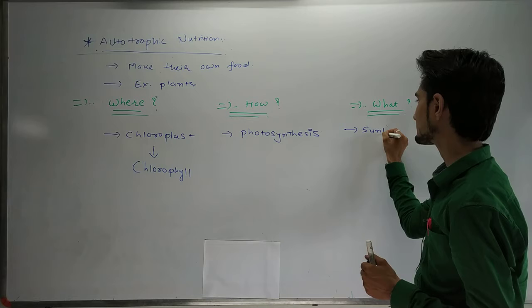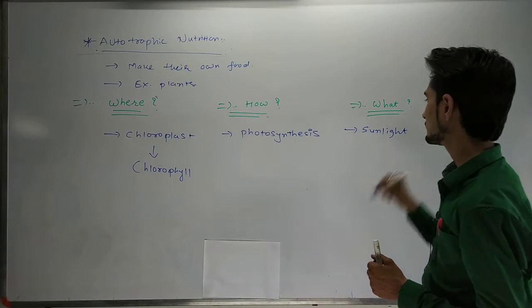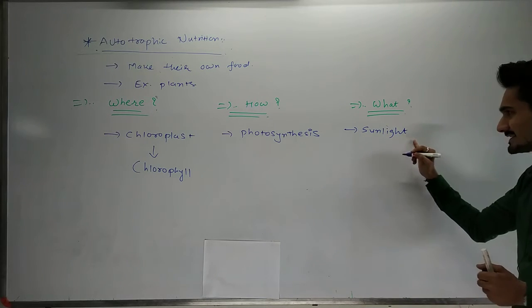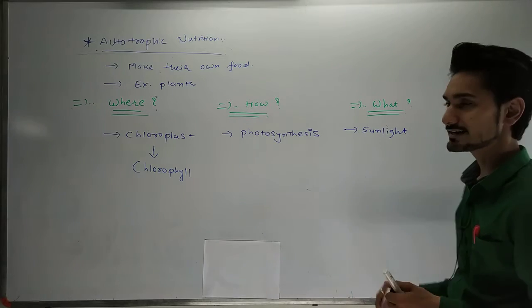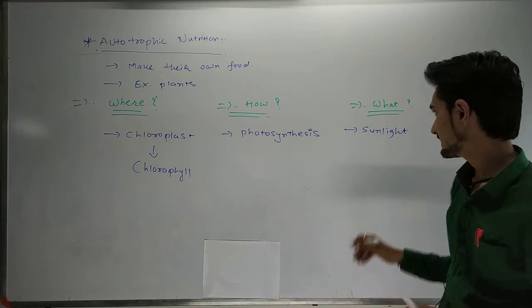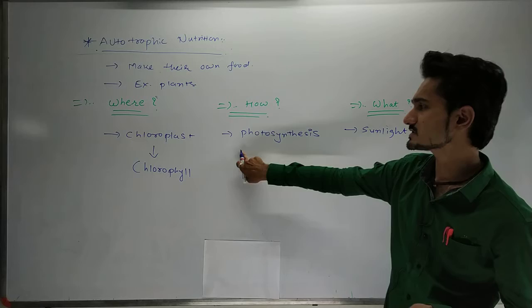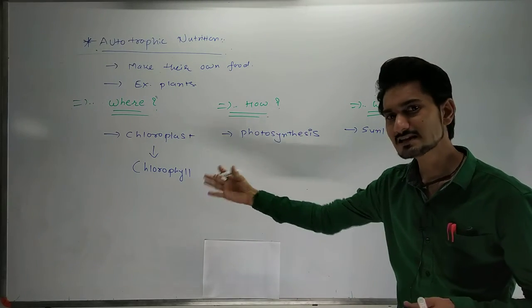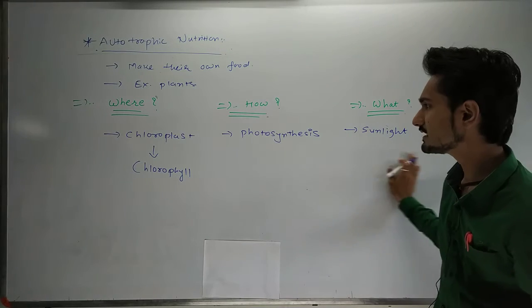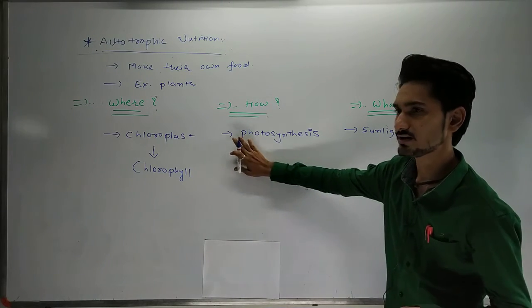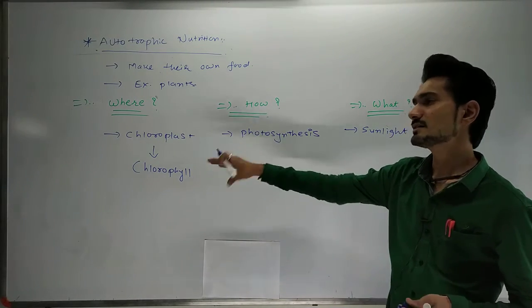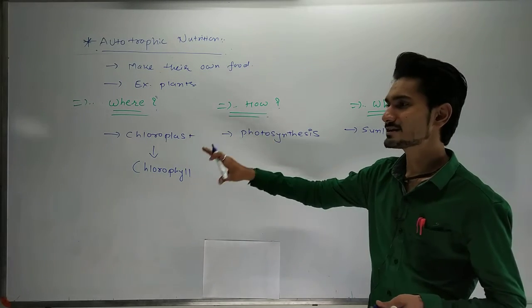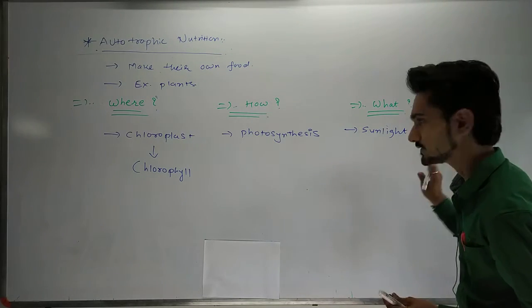Without the sunlight, they do not create their own food. It is the most important point. Without the sunlight, the photosynthesis process will not happen. Even if the chlorophyll is present there, without the sunlight this process will not happen, and then even if the kitchen stays there, it cannot create the food.